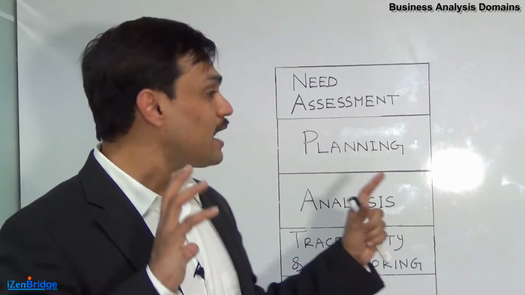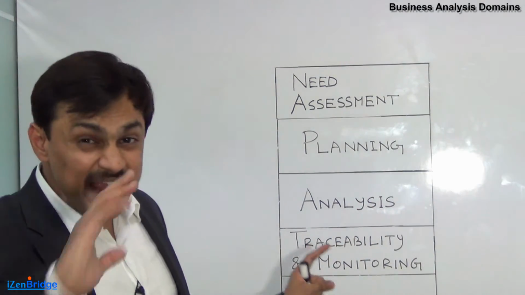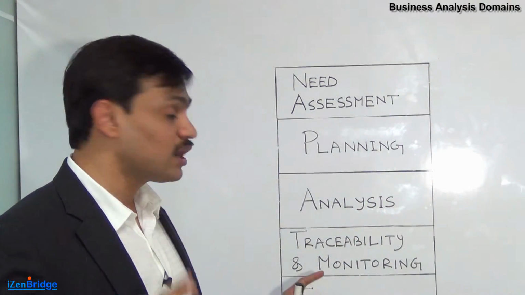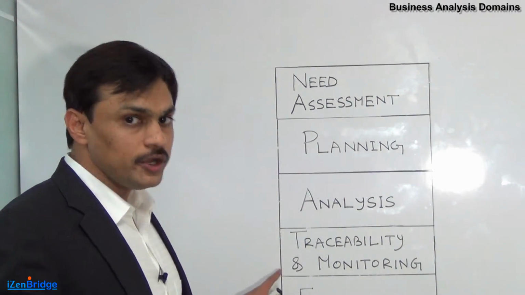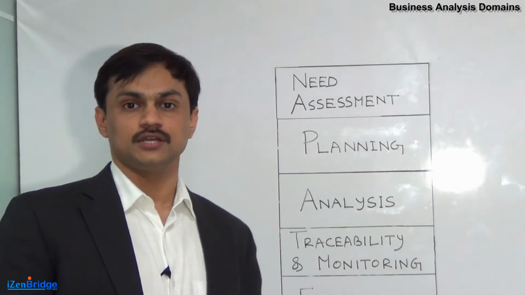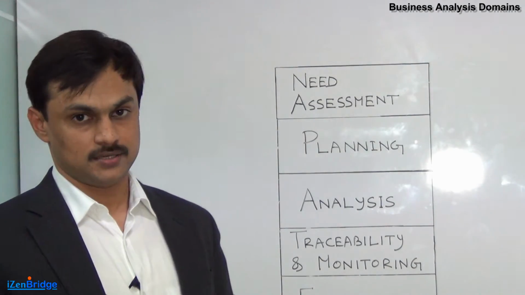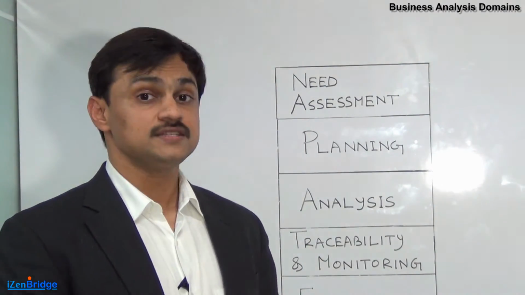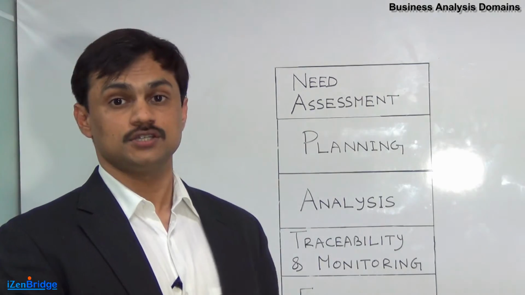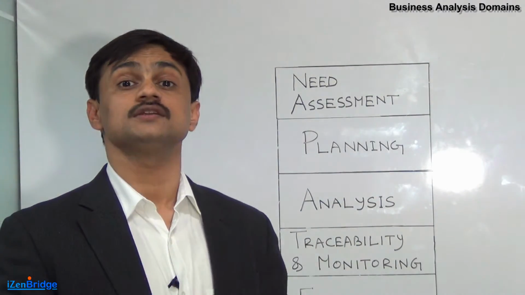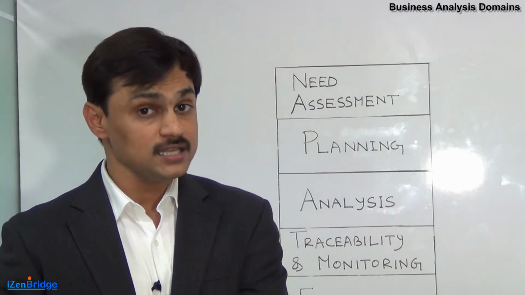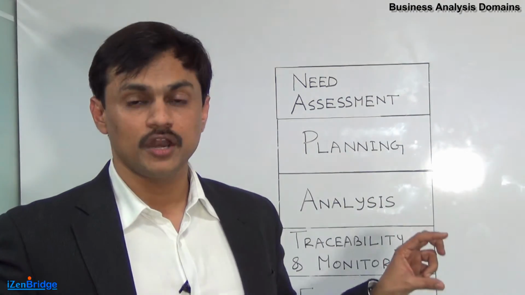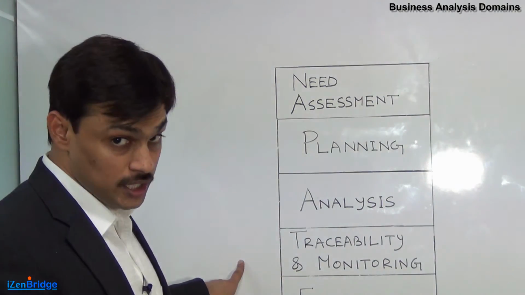So maintaining a bidirectional, in most of the cases, requirements traceability matrix comes here. It also includes monitoring the status of requirements. Is it under review stage? Is it under approved stage? Or is it under implementation stage? Or is it already accepted by the end customer?